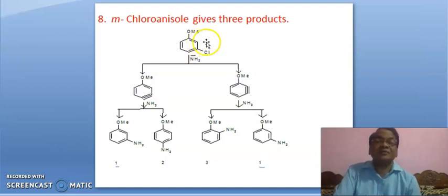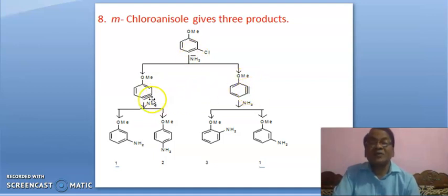But even though triple bond may form here. So, if hydrogen from this carbon is removed, triple bond will be here. If hydrogen from this carbon is removed, triple bond will form here, leading to this or this. Okay. This will give 2 products.